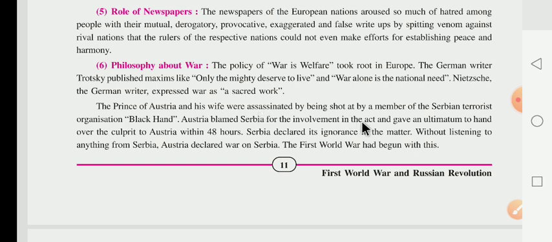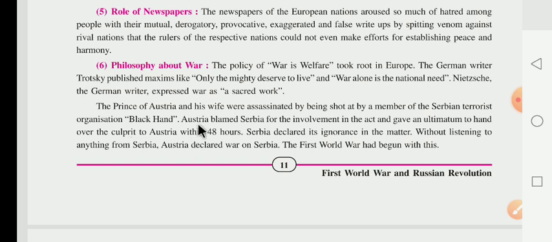They were shot by a member of the Serbian terrorist organization Black Hand, and that's why Austria blamed Serbia. Austria blamed Serbia for involvement in the act and gave an ultimatum to hand over the culprit to Austria within 48 hours. Culprit means अपराधी.